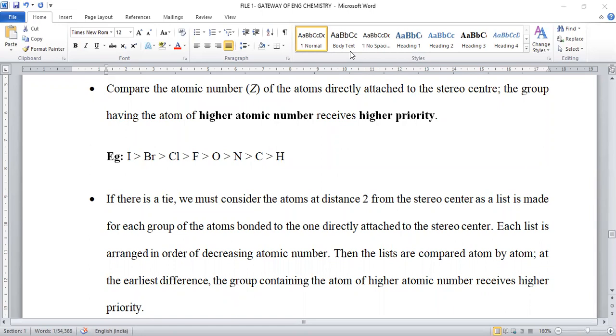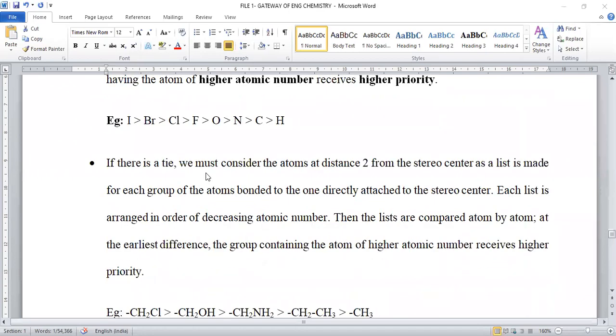The priority of those functional groups was given, right? So again, one more time, I'm requesting, whenever you are joining the class, join with your roll number and the name. It is very easy for us to predict, right?